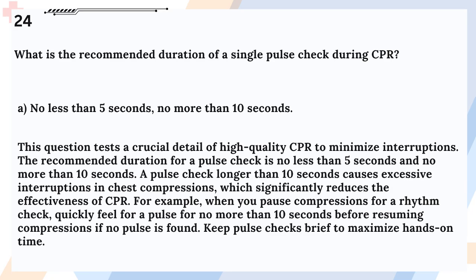Answer: A. No less than 5 seconds, no more than 10 seconds. This question tests a crucial detail of high-quality CPR to minimize interruptions. The recommended duration for a pulse check is no less than 5 seconds and no more than 10 seconds. A pulse check longer than 10 seconds causes excessive interruptions in chest compressions, which significantly reduces the effectiveness of CPR. For example, when you pause compressions for a rhythm check, quickly feel for a pulse for no more than 10 seconds before resuming compressions if no pulse is found. Keep pulse checks brief to maximize hands-on time.